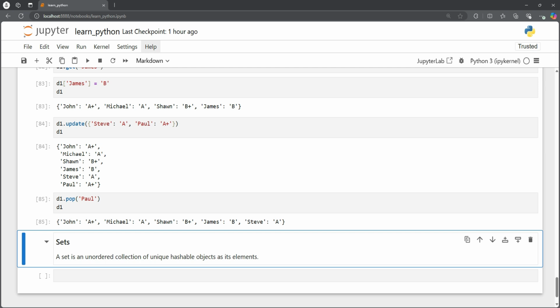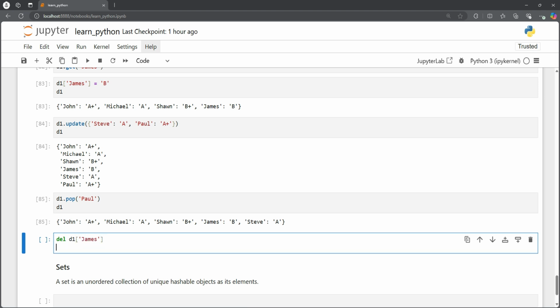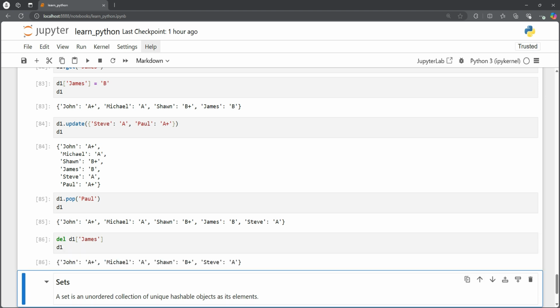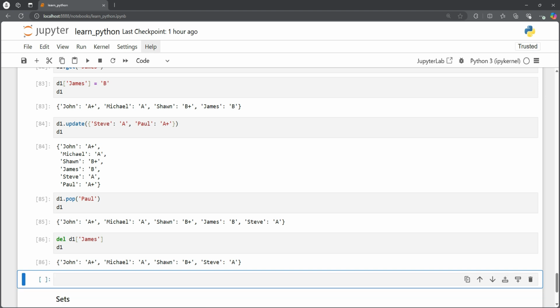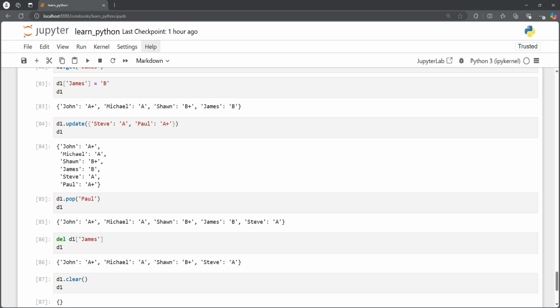Okay, so we can also remove using the del method. So we could use del and d1, and this time let's say James also was not part of this class, so we want to remove James from this dictionary. Okay, so if we want to remove all values, so let's say all of our grades are not correct and we want to repeat the exercise, we can say d1.clear and it should be an empty dictionary again.